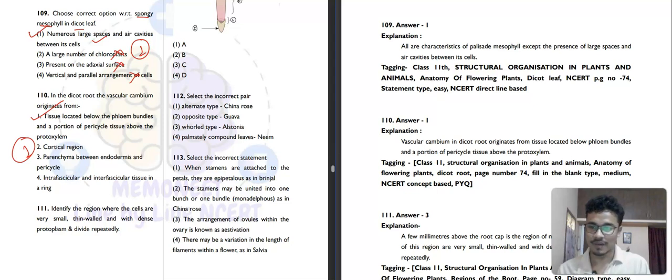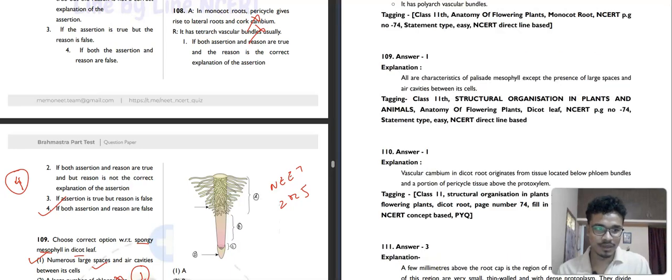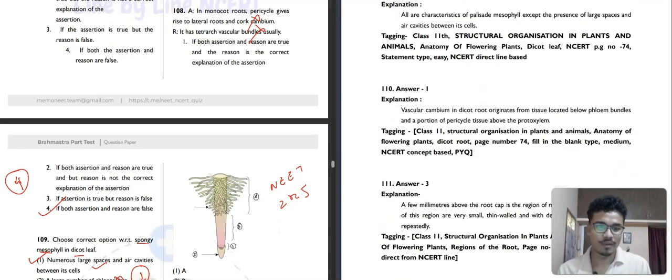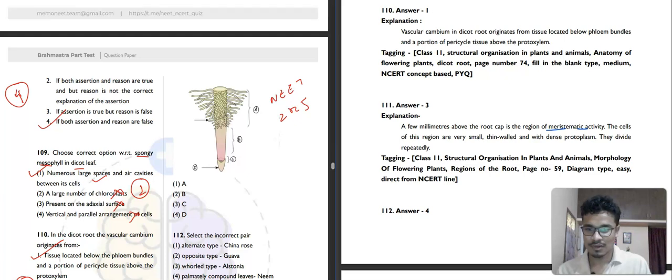Then question number 111. Identify the region where all cells are very small, thin walled with dense protoplasm, and divide repeatedly. This is a good question. This can come in 2025. So where is the area? A few millimeters, this is only the NCERT line, a few millimeters above the root cap is the region of meristematic activity. So this is here, the meristematic activity. Okay, the third option will be our correct answer.